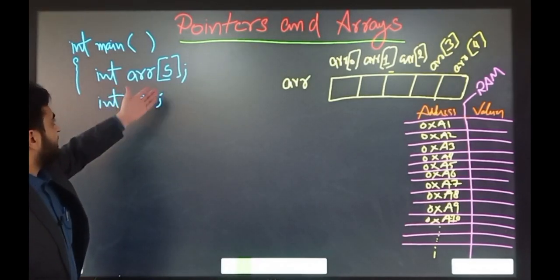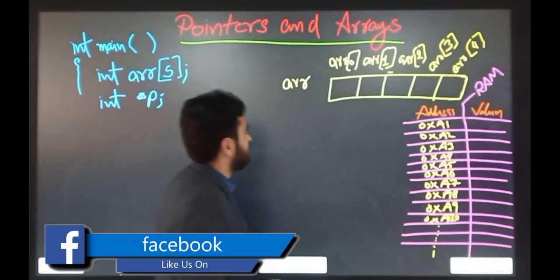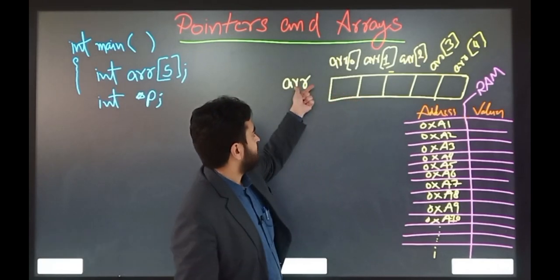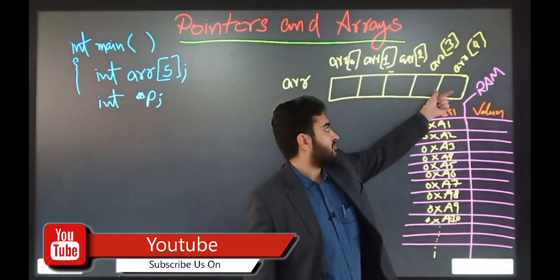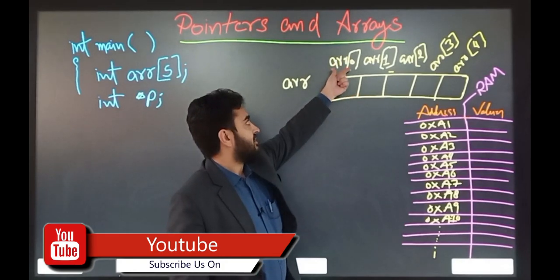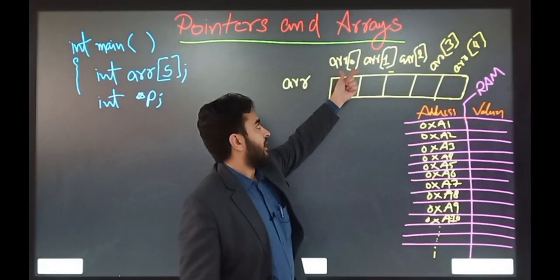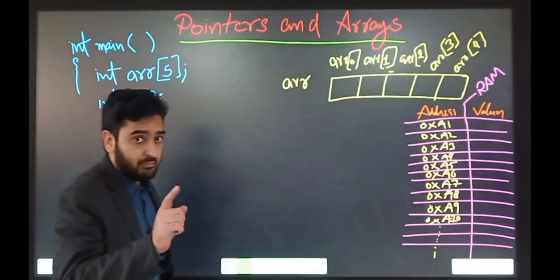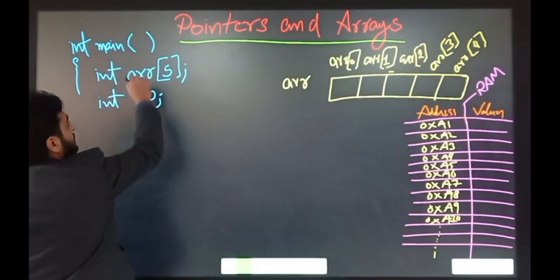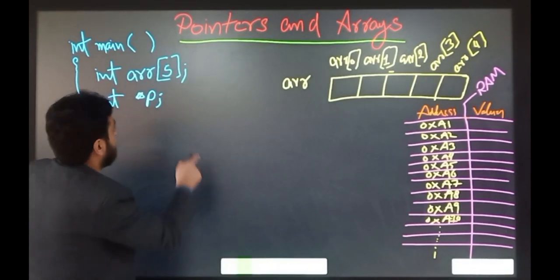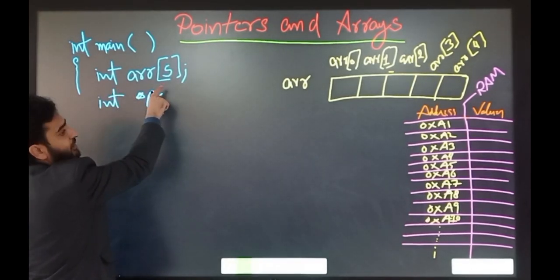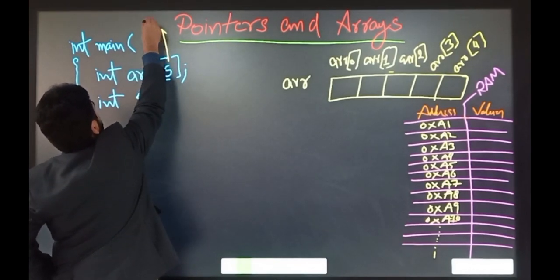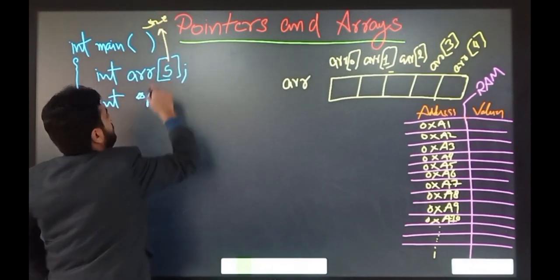When we declare the array of size 5, you can see that this array, ARR, has 5 slots, and each slot can be accessed through array of 0, array of 1, array of 2, array of 3, and array of 4. But remember that when you assign a number during declaration of an array, that is known as the size.